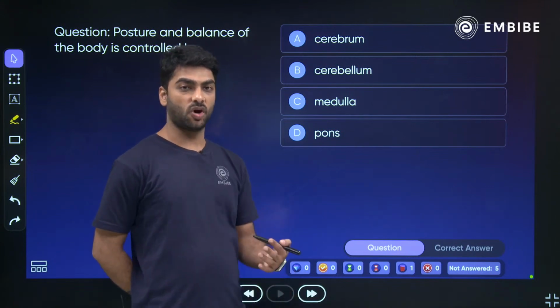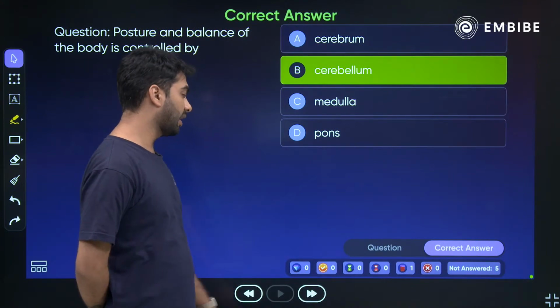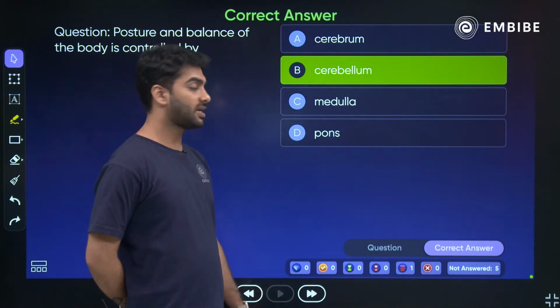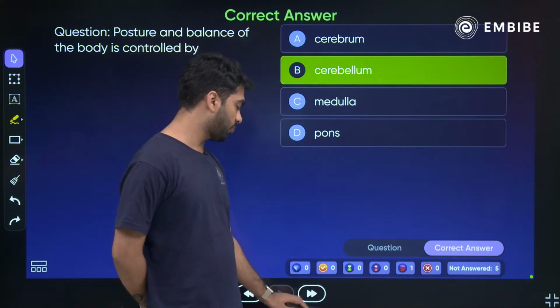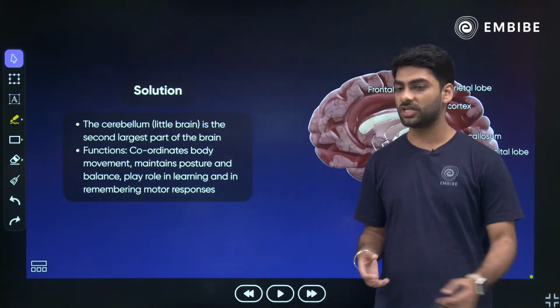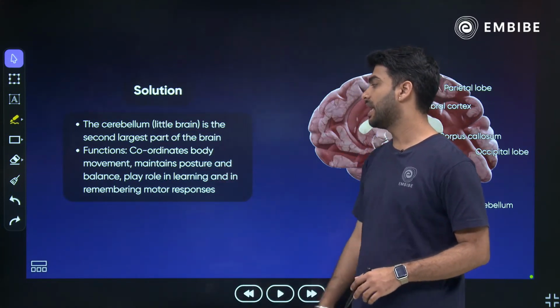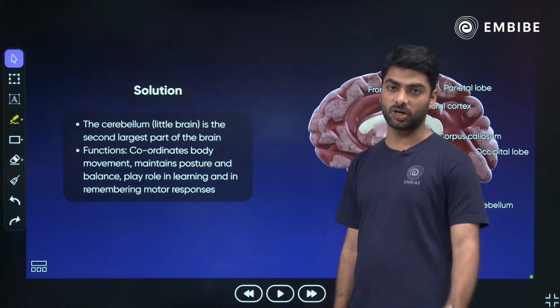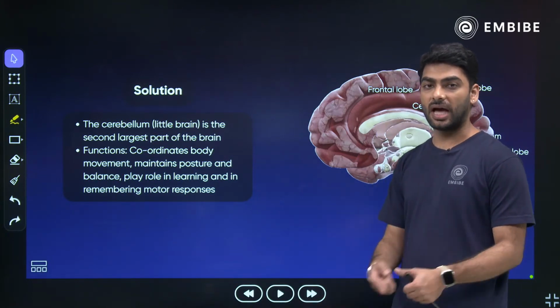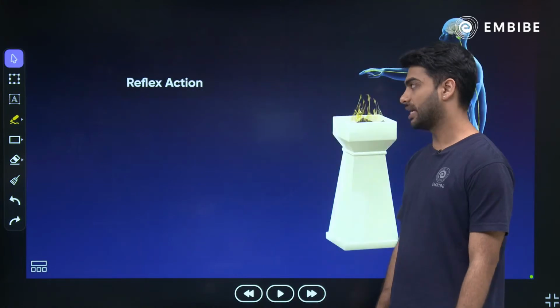So going with the majority, Pratham and Hamna, cerebellum is the correct answer. Cerebellum becomes the correct answer because cerebellum controls the posture and the walking. It is the second largest part. It coordinates movement, maintains posture and balance, and it is also very important for motor processes.